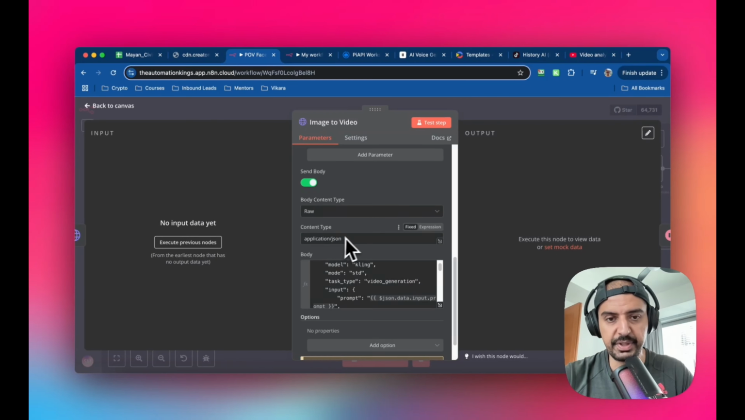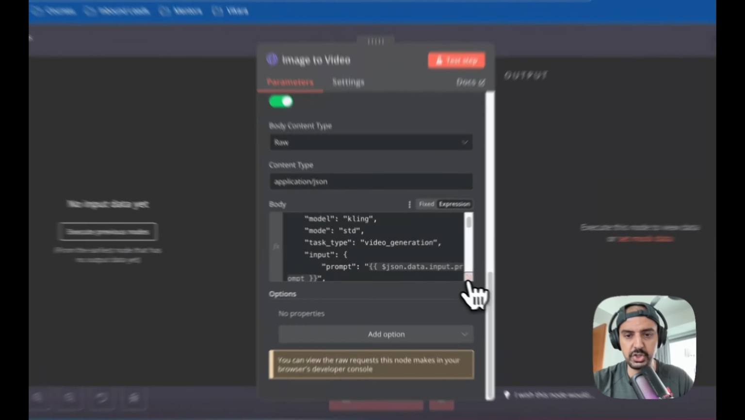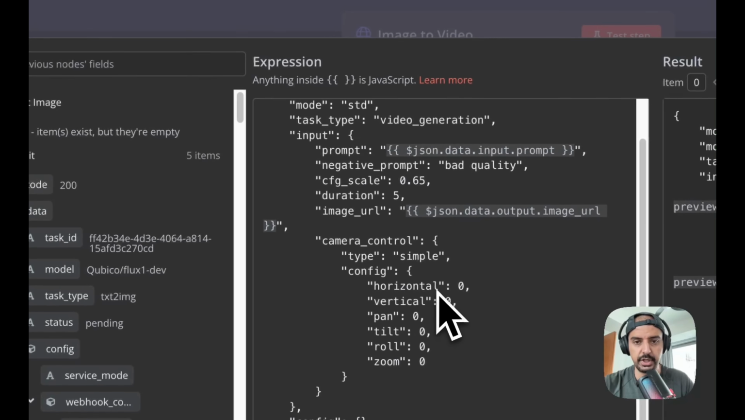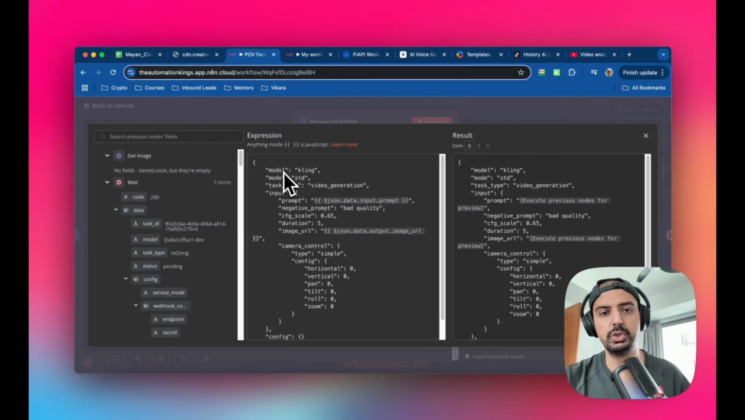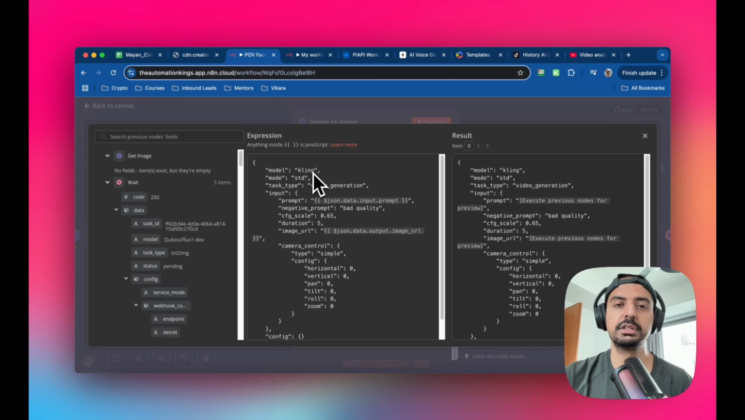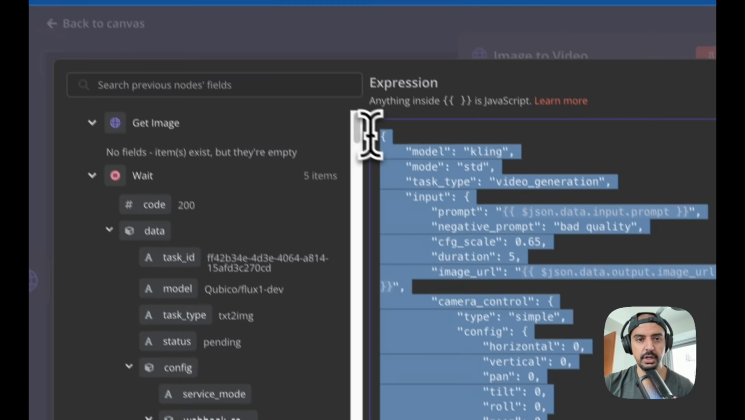Body content is raw, application JSON is the content type, but this time we're going to change the actual JSON script. We're going to select a model called Kling, because Kling can take an image and turn it into a dynamic video. The task type is video generation. The prompt is going to be the data import prompt from the previous node, which I haven't run yet, but you'll see. And the image URL is again the output URL from the previous node.